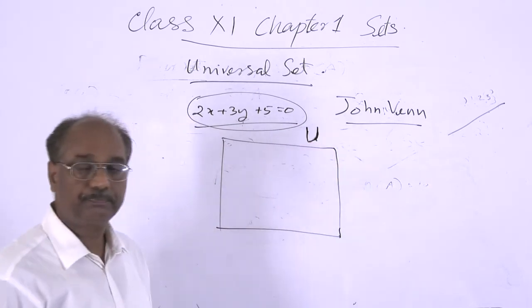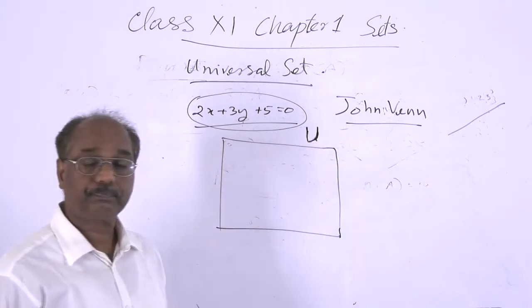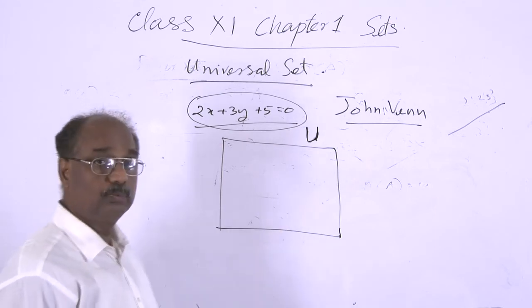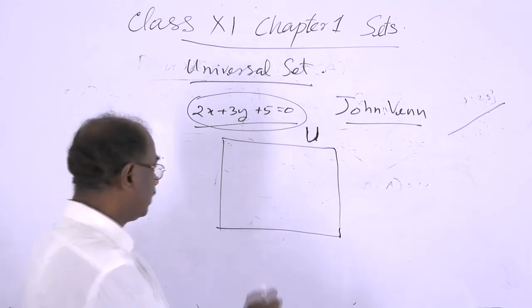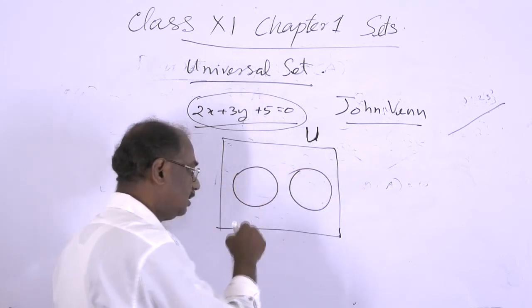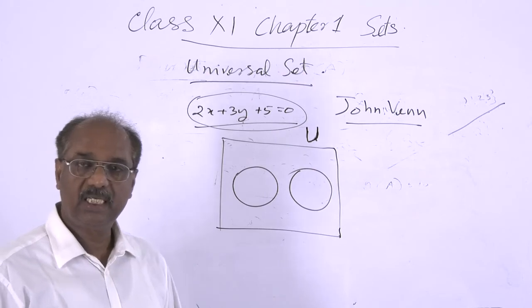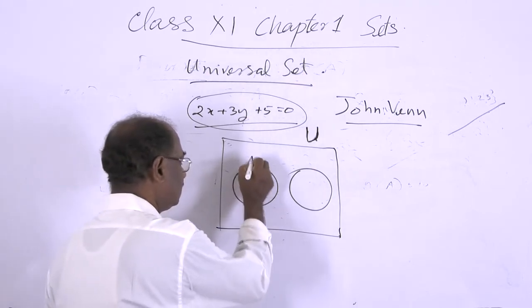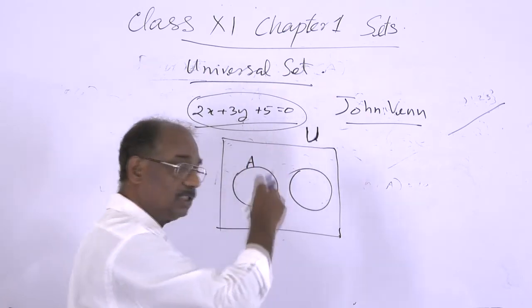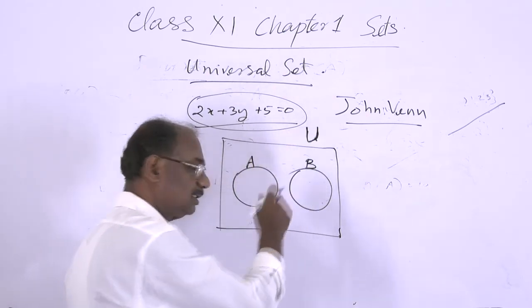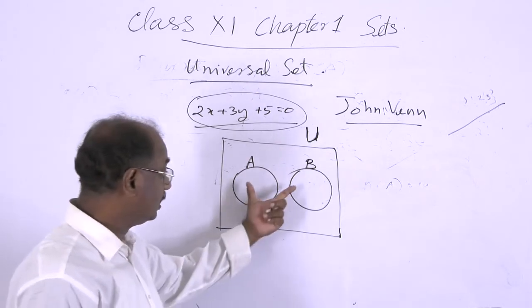So this is U. And the subsets of the universal set are denoted by closed regions, usually circles. So this is, say, set A, which is a subset of this universal set. This is set B, a subset of this universal set. Closed regions.